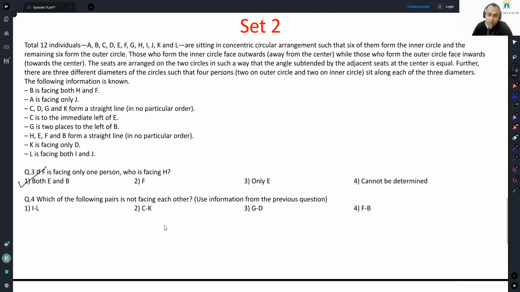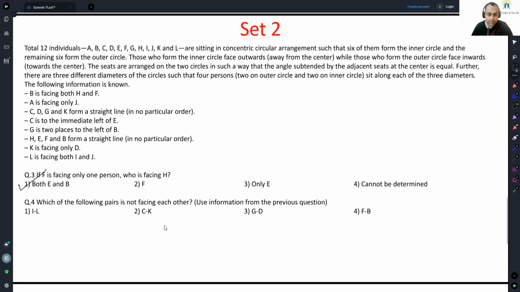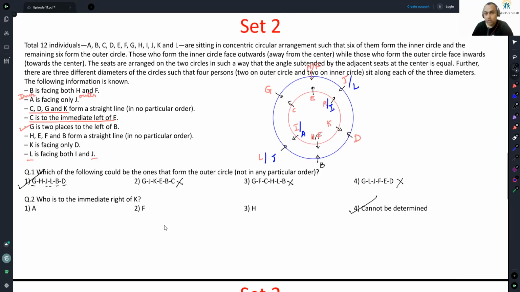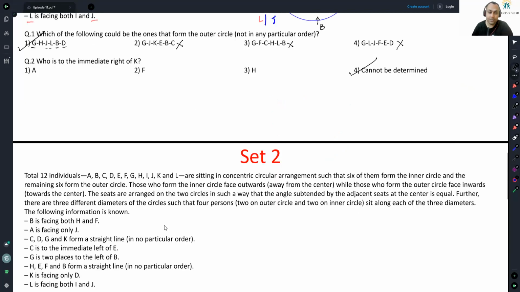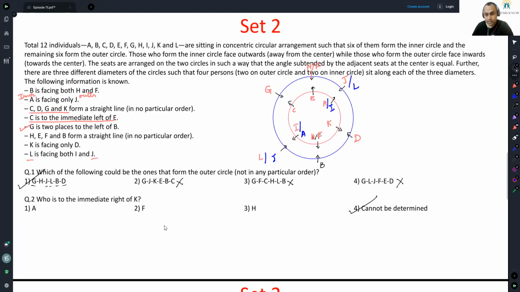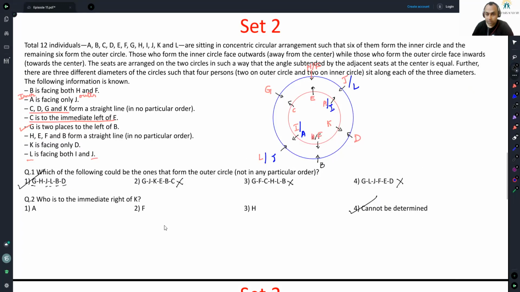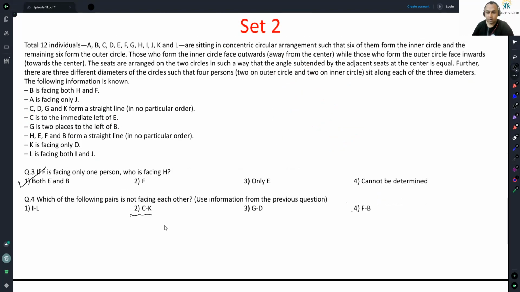Which of the following pairs is not facing each other? Use information from the previous question. Okay, I'll see. I and L. Are I and L facing each other? Yes, I and L are facing each other regardless of the case we take. C and K. No, C and K are on the inner circle facing away from each other. Seems like the right answer. For peace of mind, let us also do GD. G and D are facing each other. Finally, FB. B is here. B is facing both H and F. So not the answer. Answer is option 2.